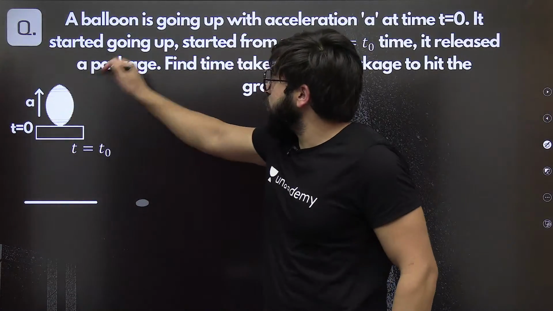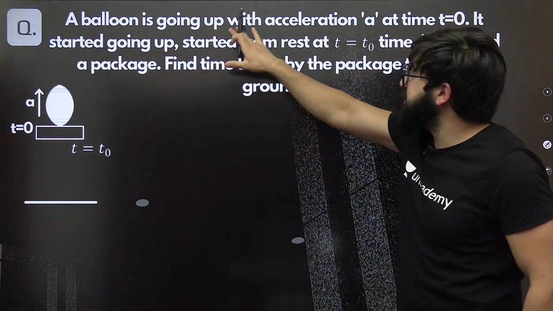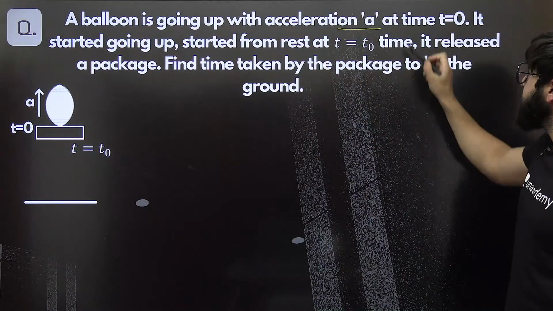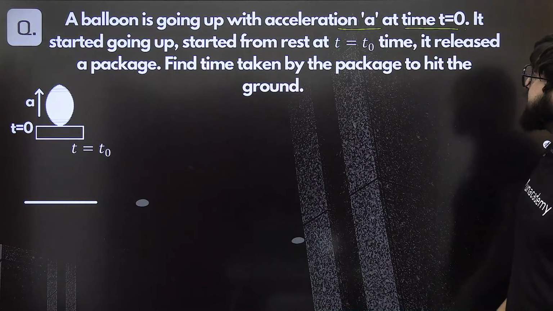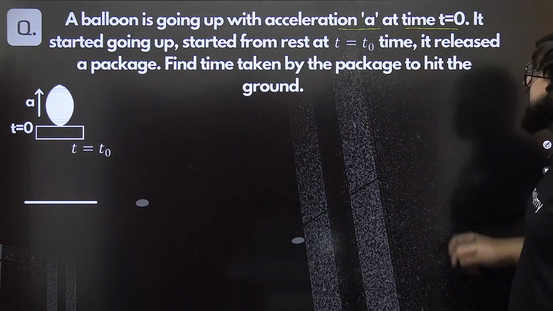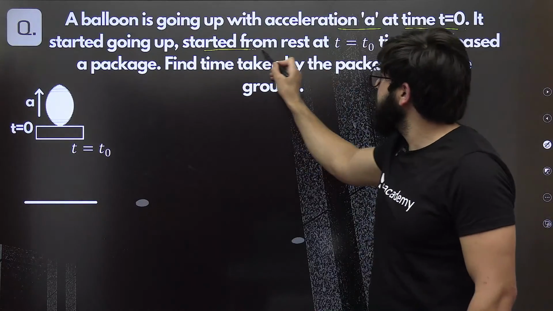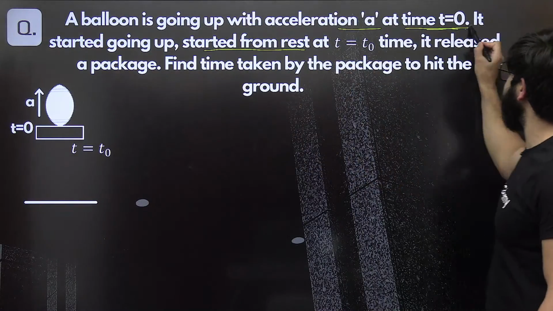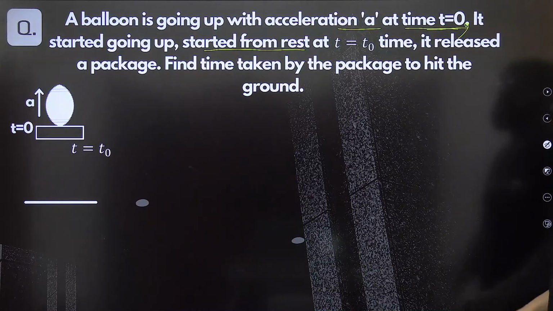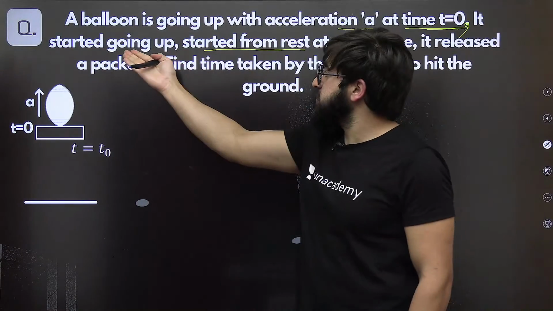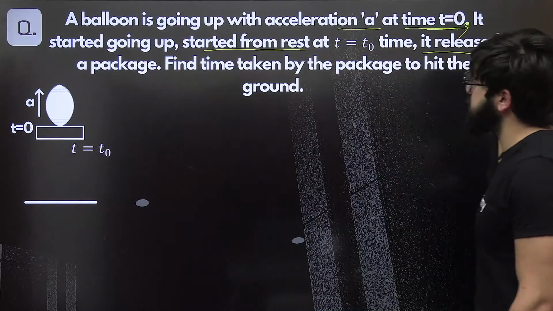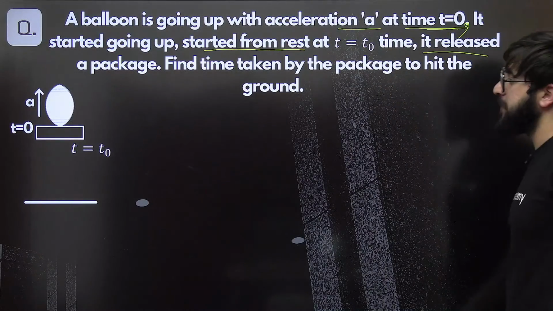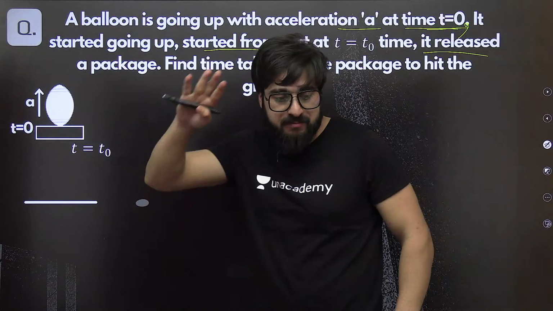Now see, what is the situation saying? A balloon is going up with an acceleration a. At time t is equal to t naught, it actually started going up from rest. At time t naught, it released a package. See what it is saying exactly. Let me make you understand.